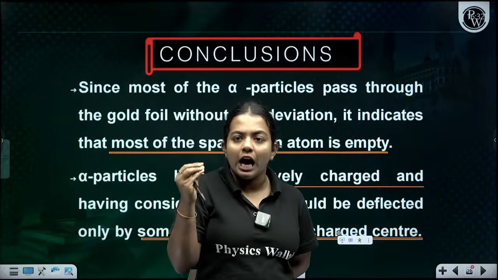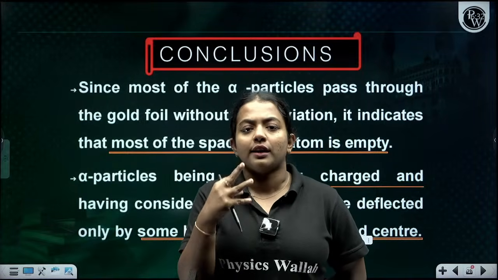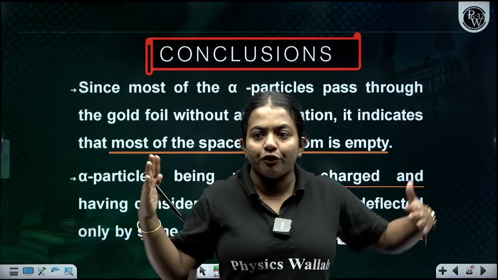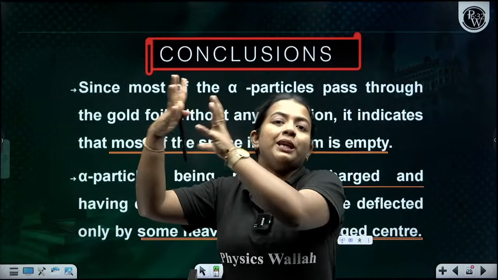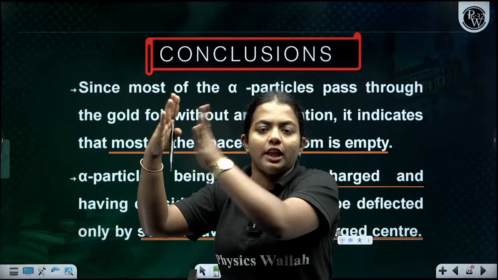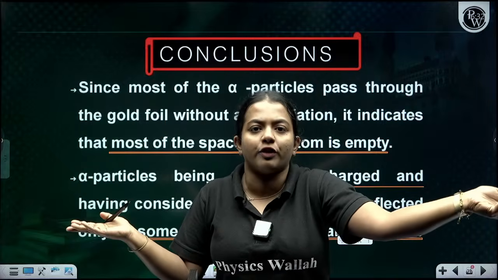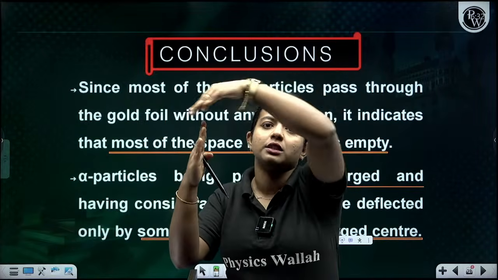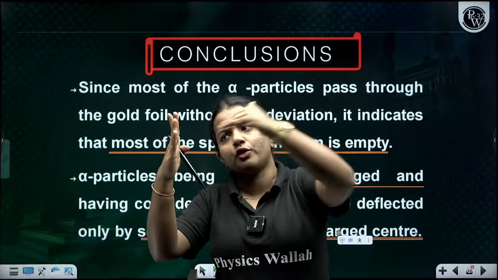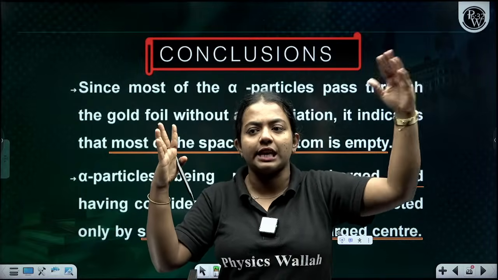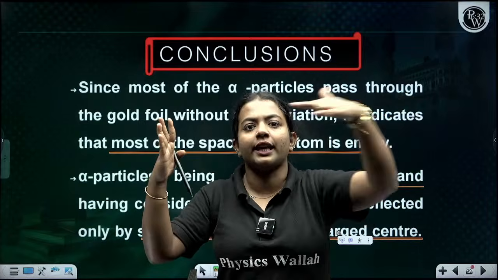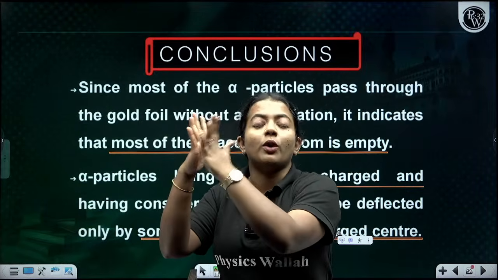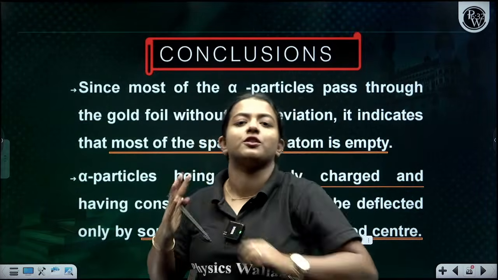The alpha particles have some charge, some mass, and are positively charged. If they are deflected, it is because they hit another big positive mass. Mostly all the particles are going in a straight line. Only very few hit and deflected, which means the alpha particle, which has some mass, is hitting something that should have more mass and a positive charge also, right?